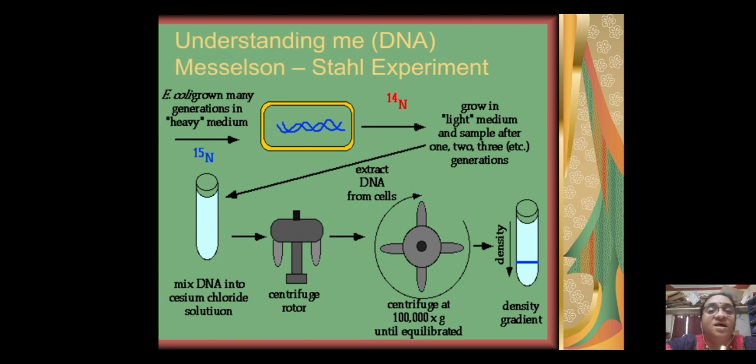They grew E. coli for many generations in a heavy medium with nitrogen 15, N15 heavy medium, and then transferred to N14 and grew again, and from time to time they analyzed with density gradient centrifugation and found out that the daughter duplexes are hybrid, that is, there is one N15 strand, one N14 strand, and it continues. So every time they found that each duplex consists of one old and one new strand.